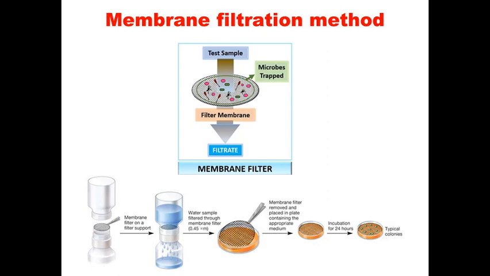So this filter, we will take it and plate it onto an appropriate medium. It can be a general purpose medium if you want to simply enumerate the number of bacteria, or it can be a specific medium if you want to find out only one particular bacteria. For example, if you want to see how many E. coli are there, you can plate it on EMB agar. If you want to find out some other kind of pathogen, you can put it on any other selective media. Once you place this membrane onto the selective media, you incubate it for 24 hours at a particular temperature and look for the development of typical colonies.